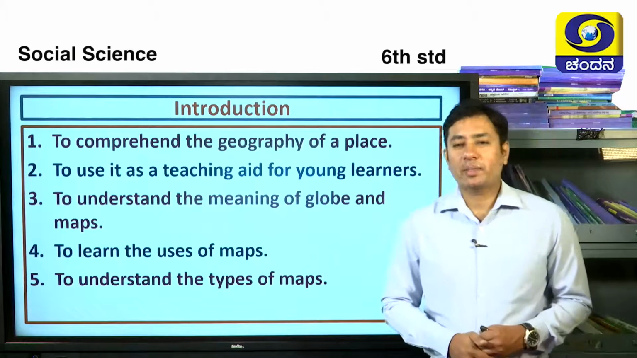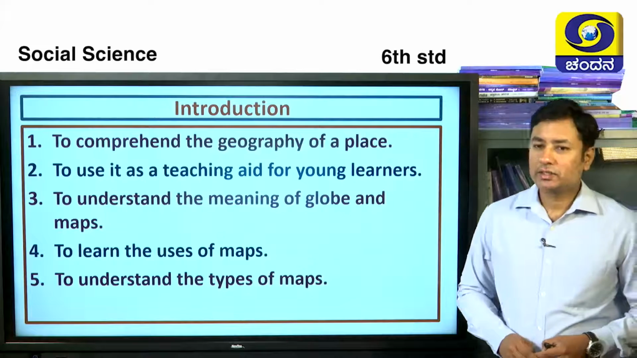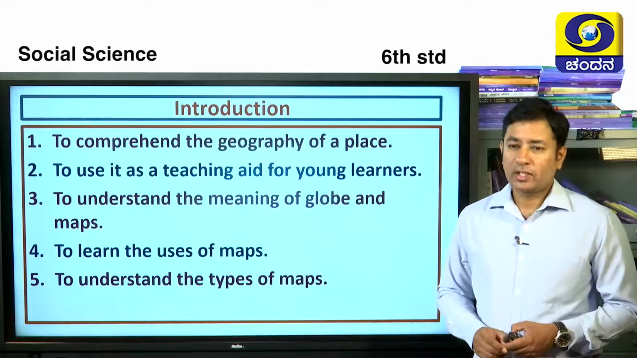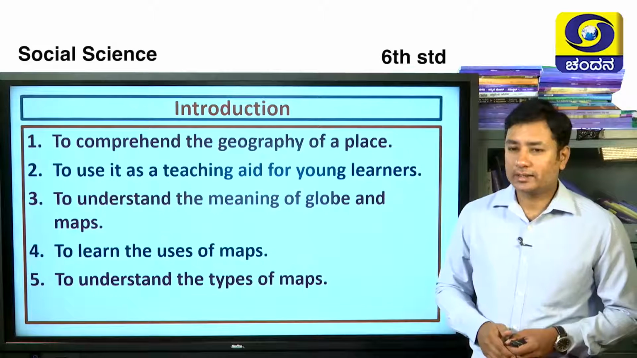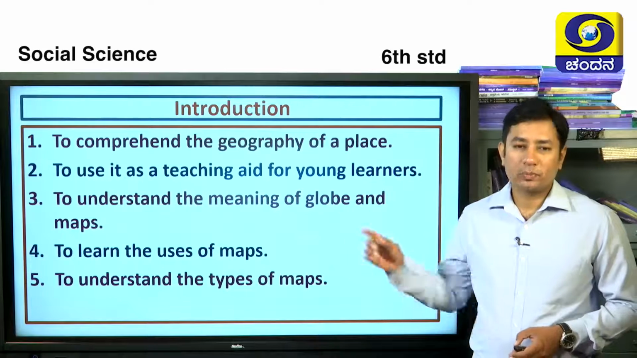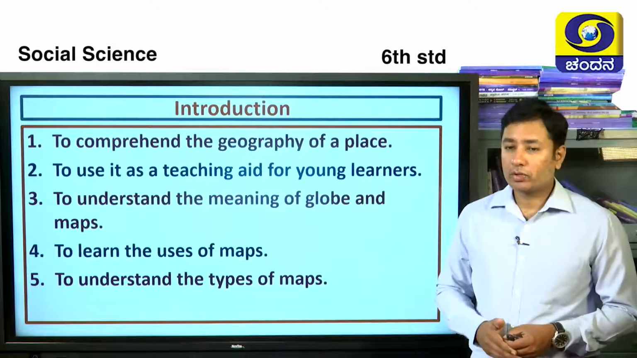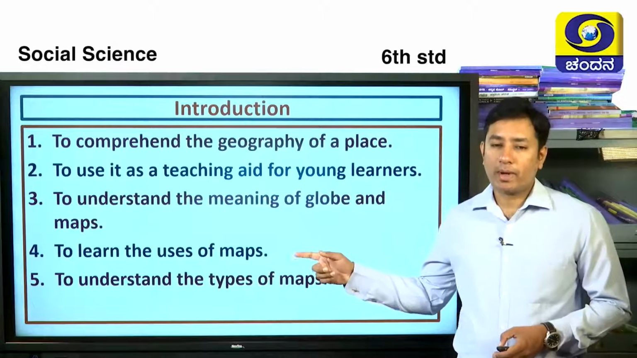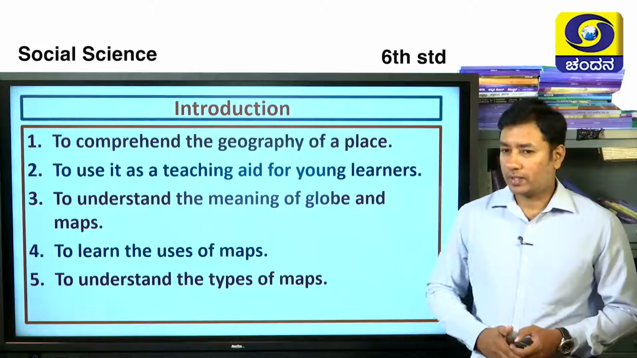Okay, introduction to my class. See, today you are going to see all these things in my class. The first one is to comprehend the geography of the place, to understand the place, to use it as a teaching aid for young learners. What is that? Maps and globes. To understand the meaning of globe and map. So the meaning of globes and maps we are going to learn today, and to learn the uses of maps, to understand the types of maps. This is very important.